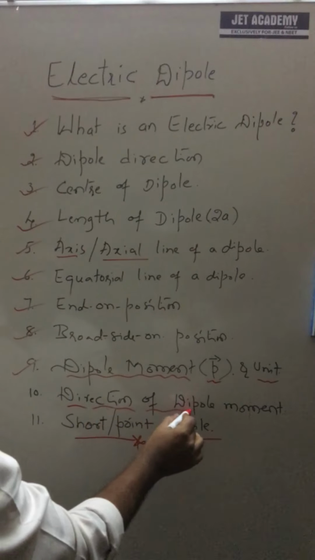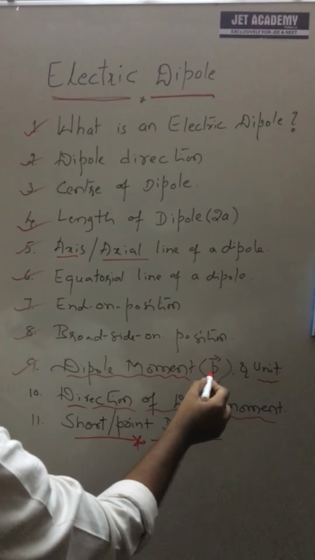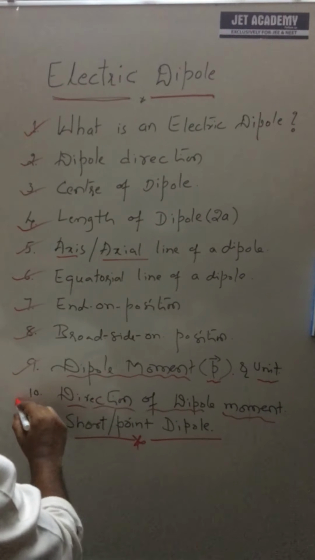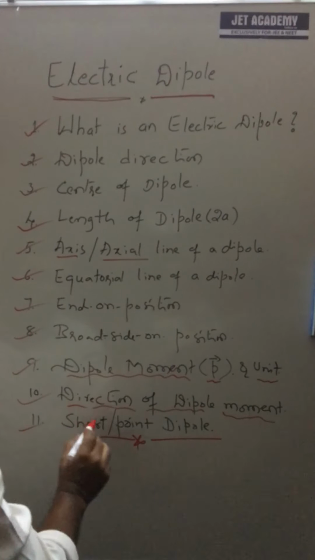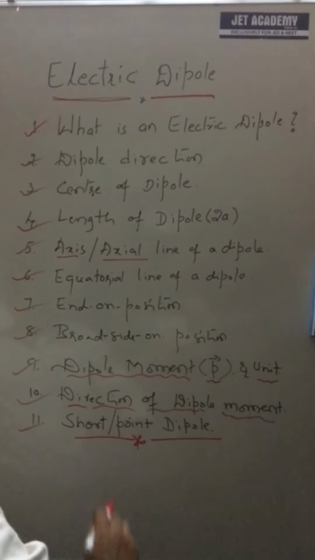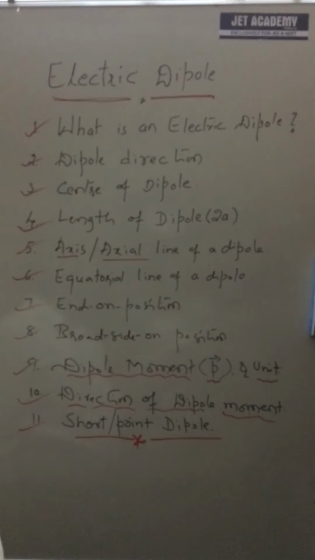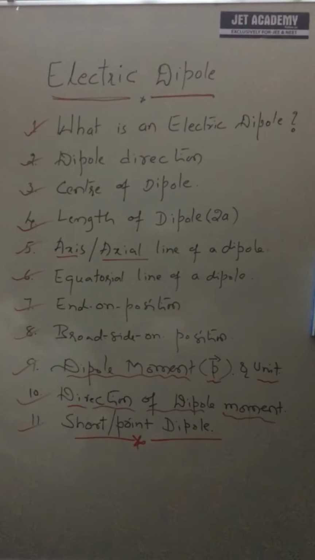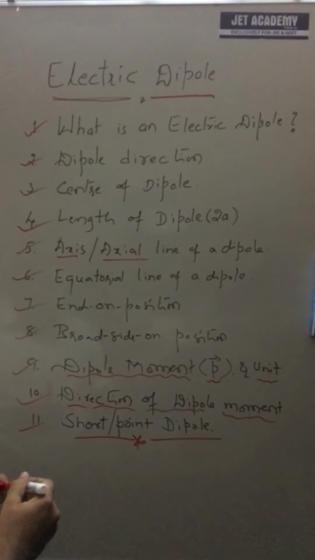And direction of dipole moment, there is a P dipole moment direction, very important, this one you'll understand. And what is a short or point dipole. These are the terminologies. It is a must to understand the behavior of a dipole. These are the basic terminologies which we have to know. We will understand one by one.